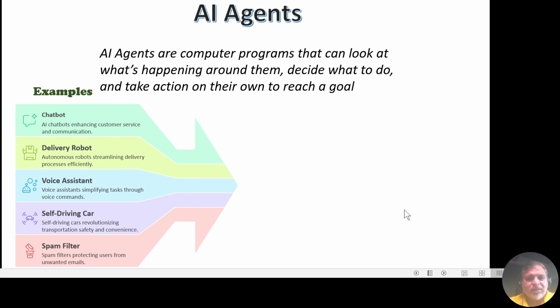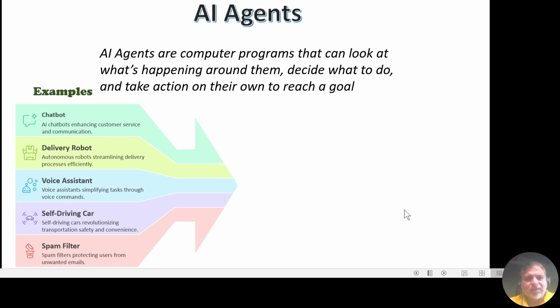Self-driving cars. These are the vehicles that can navigate and operate without any human input, which is made possible by a combination of technologies that act as the car's sensors and different brains. Spam filter. It is an automated guardian that stands between users' inbox and the unwanted malicious emails.